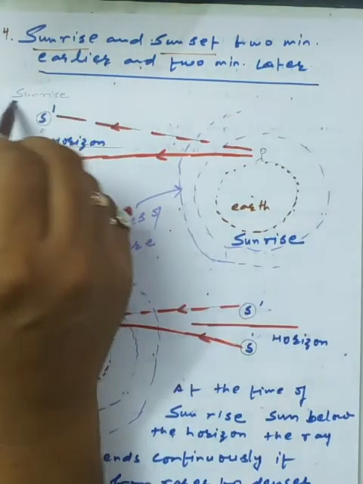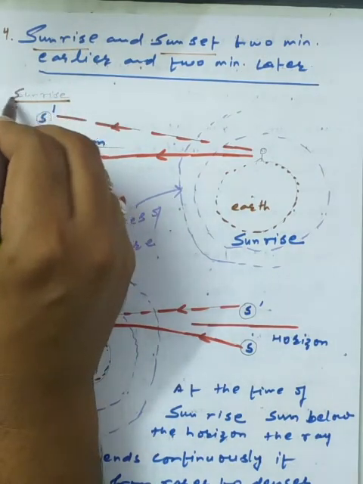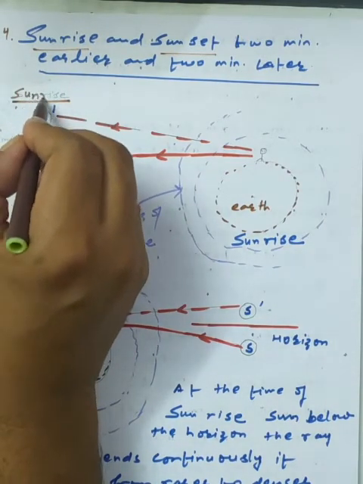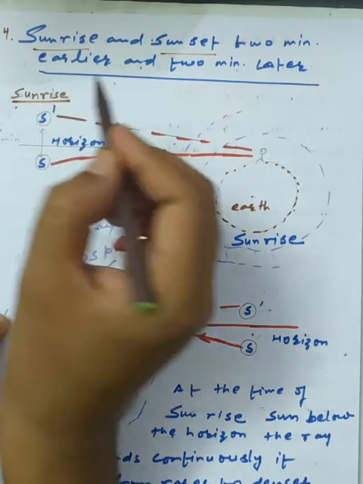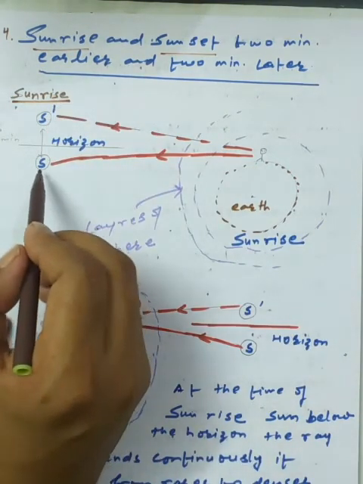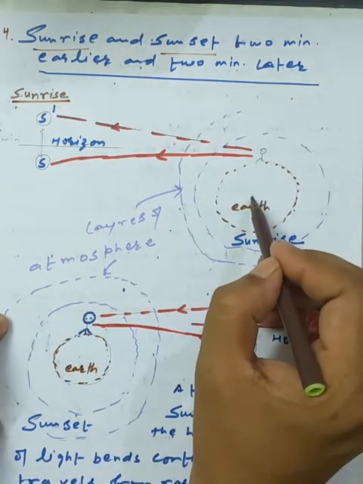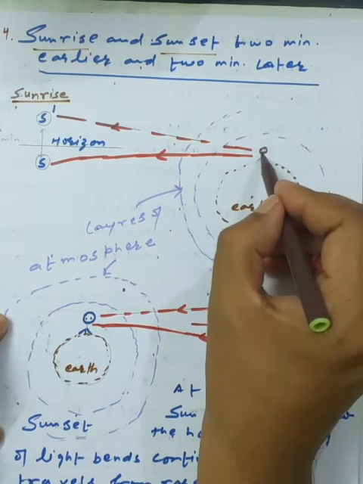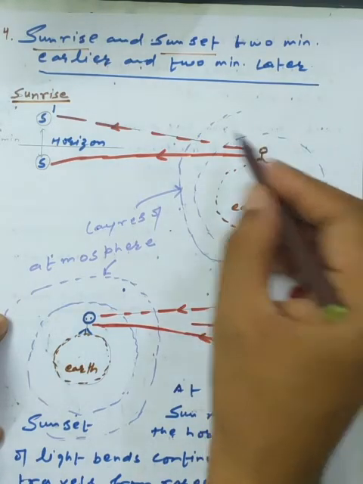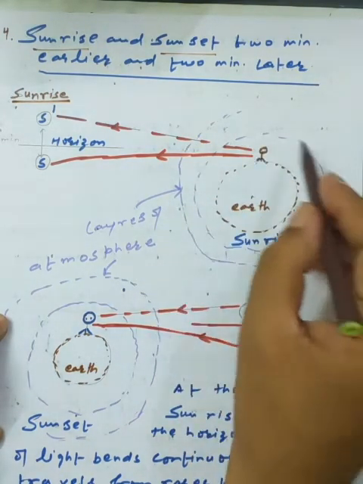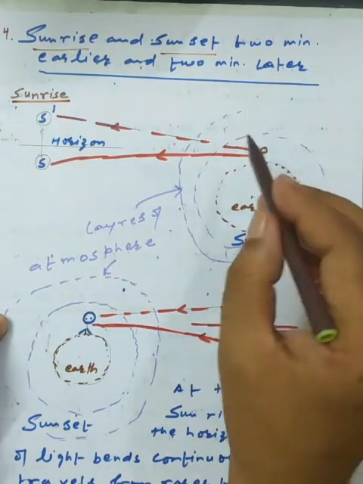So at the time of sunrise, now this is the portion of the sunrise, and I have taken the concept of the earth, and on the surface of the earth the observer is standing, and surrounding the earth we have the layers of the atmosphere.